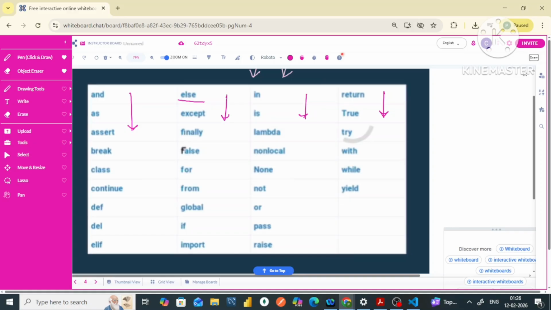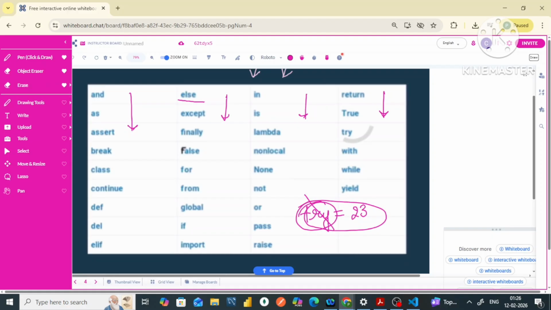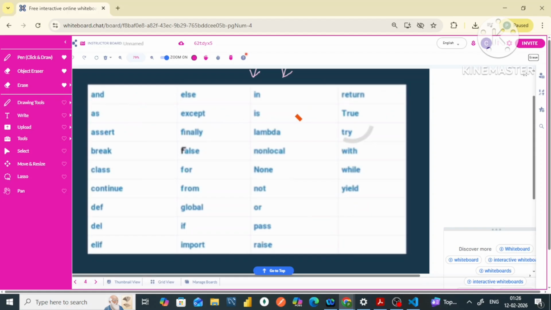For example, if I declare a variable with the word try equals 23, this will give me an error because try is a reserved word in Python, and we cannot use it while declaring a variable or writing the name of a function. We will use these words only when we need a specific function related to them.